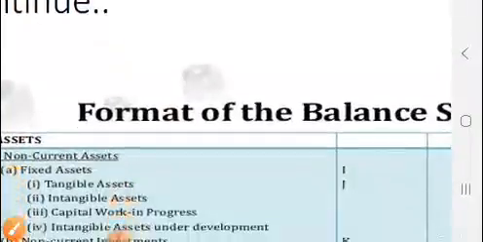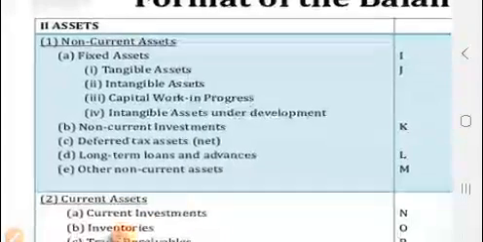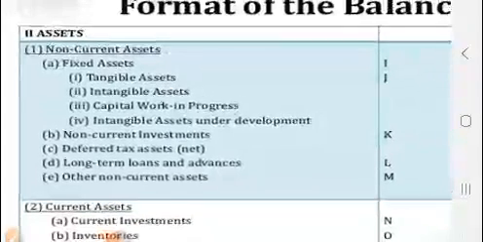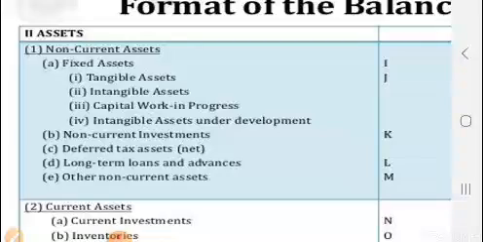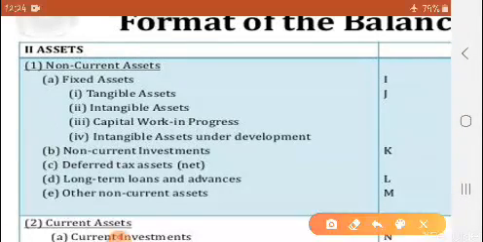Now see, next is assets. I said the purpose of preparing the balance sheet is to know the financial position of the company. We have shown the liabilities, but to know the financial position, it is also necessary to know what the assets of the company are. Also, this format is based on the full disclosure concept.